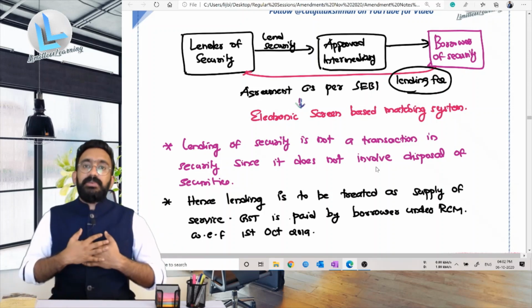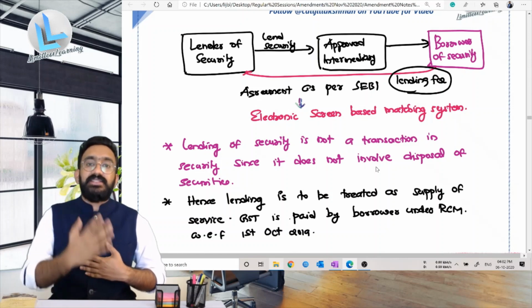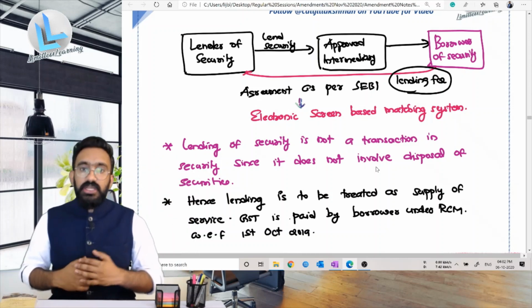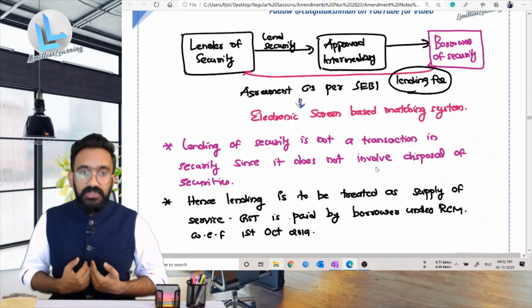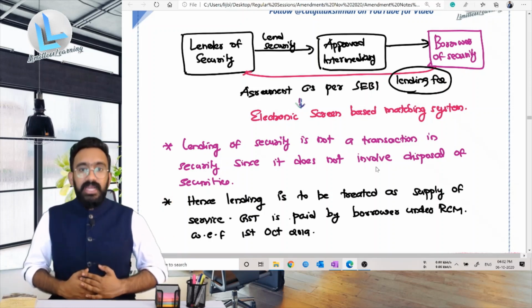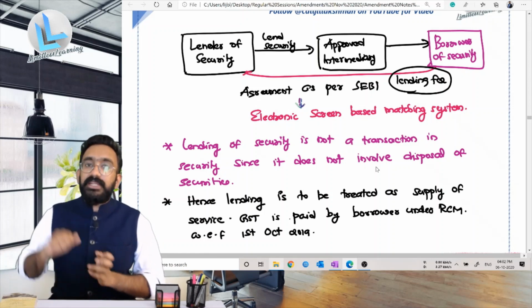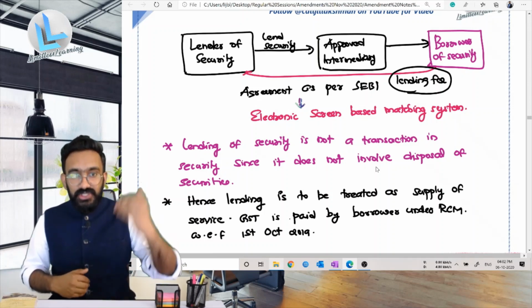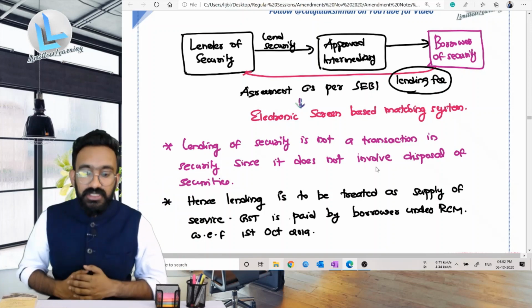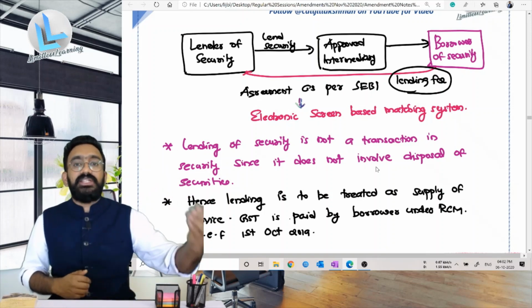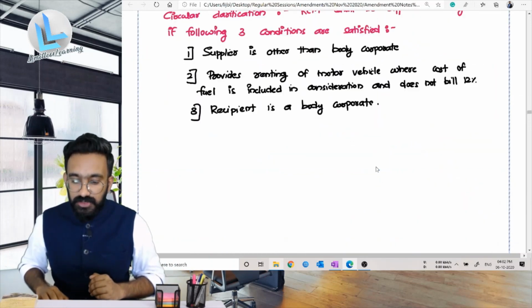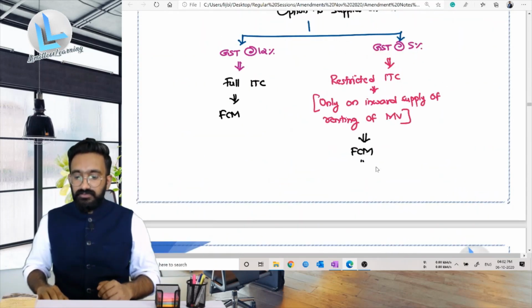Earlier, say for example, I'm a brokerage house which is lending the security to another brokerage house. Now earlier, forward charge was applicable. So if I lend the security and then I'm getting 1 lakh rupees, I used to charge 1 lakh plus GST from the borrower of security and then pay taxes to the government. Now the change is that now reverse charge is introduced in this. It is the borrower of security who has to pay tax under reverse charge mechanism. That's the only change that we have.